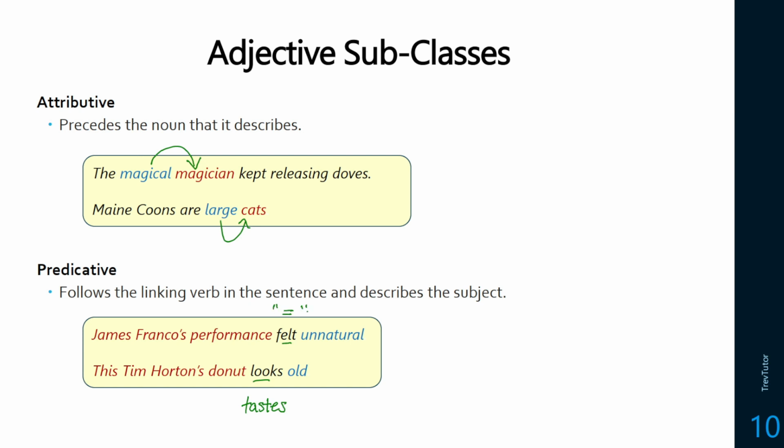So you can almost think of these like an equal sign. James Franco's performance felt unnatural. James Franco's performance equals unnatural. This Tim Hortons donut looks old. This Tim Hortons donut equals old. We can use that sort of test to find a predicative adjective. We say it's predicative because it's in the predicate. So you can now identify that in James Franco's performance felt unnatural, unnatural's in the predicate. This Tim Hortons donut looks old. Looks old is the predicate. The adjective is in the predicate.